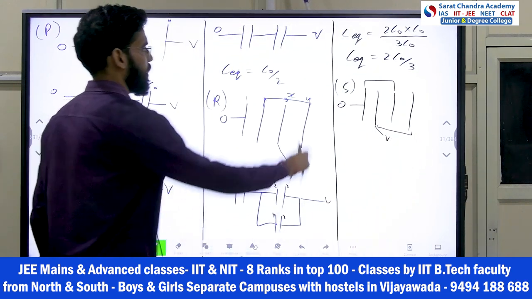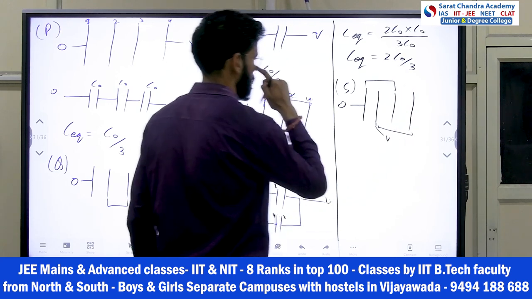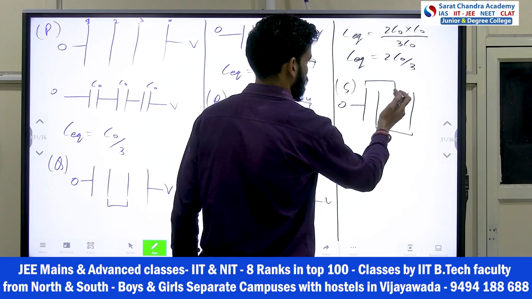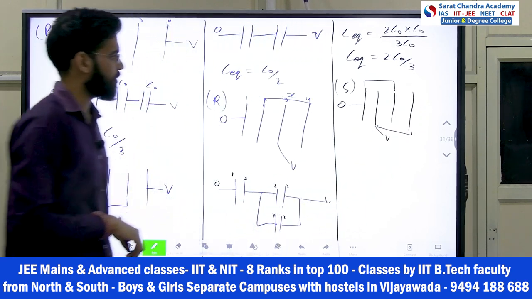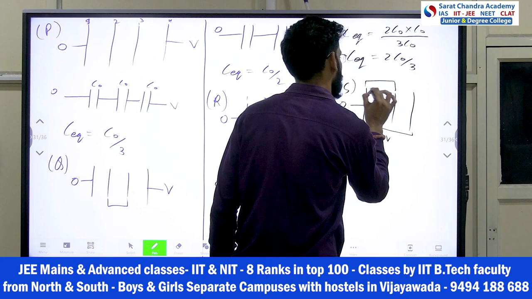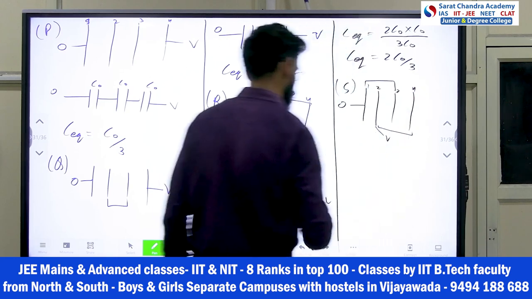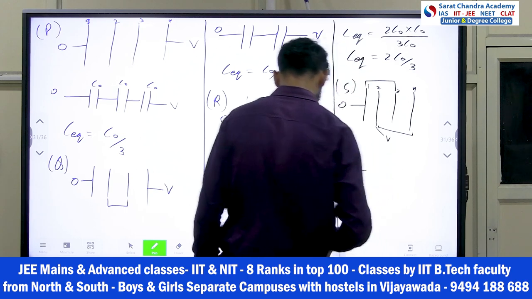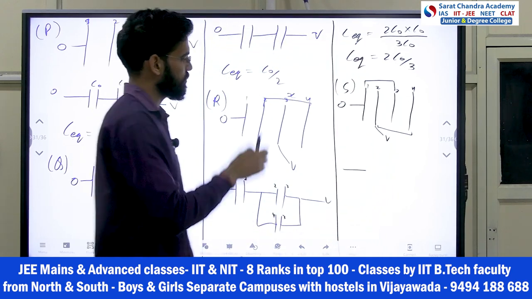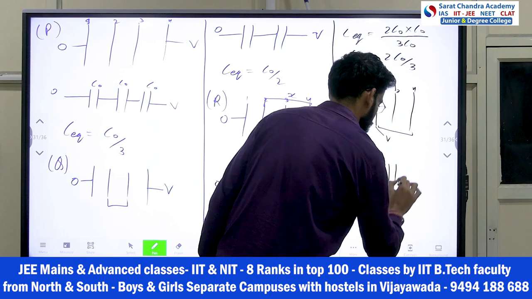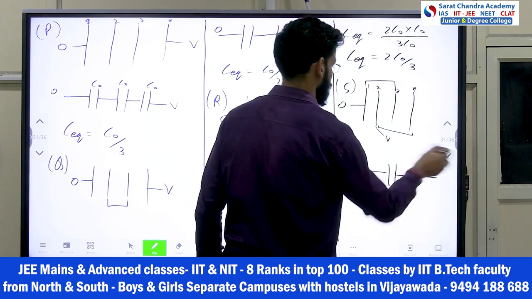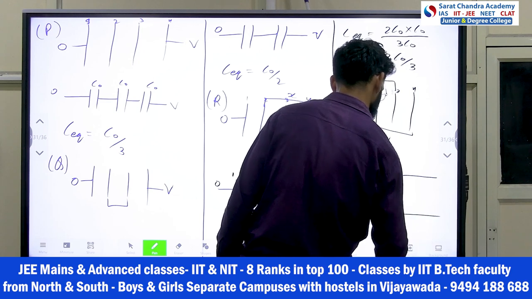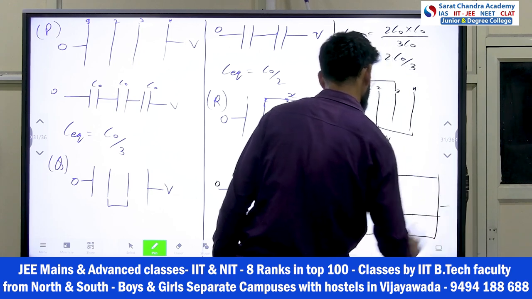Okay. So these are maintained at the same potential, these are maintained at the same potential. So I can say if we call this 0 V, then this is also V and this is also 0, right? So let's name the plates 1, 2, 3, 4. Okay. So can I draw the circuit? I can say here this is S1, right? 1, 2, 3, 4. This is 1, and then opposite 2, then 1, opposite 3, other one, and then 3. This will come like this.